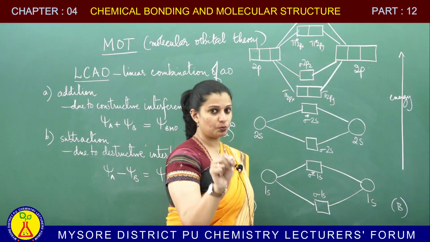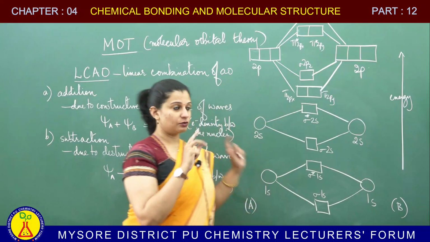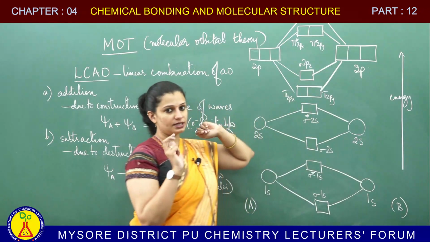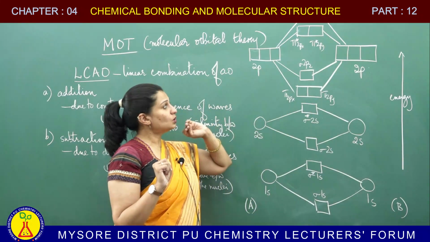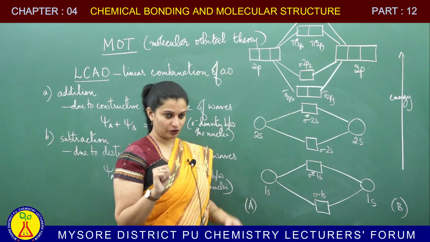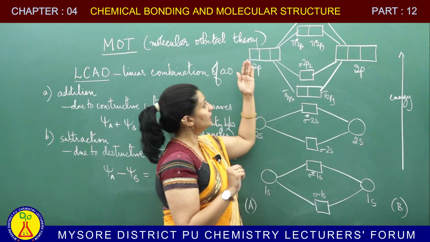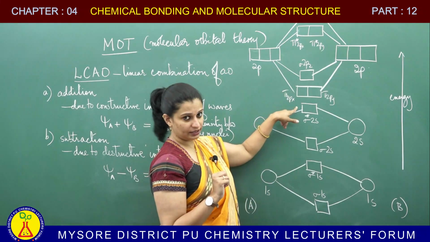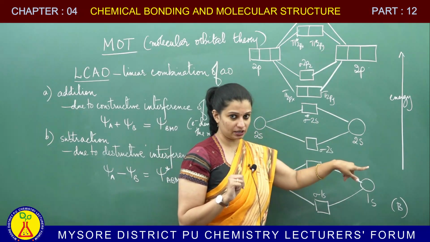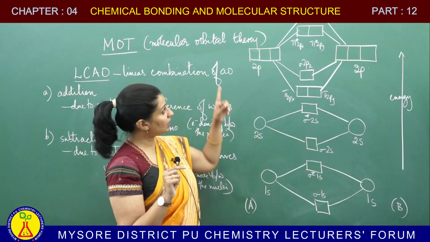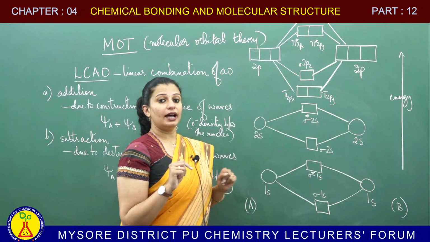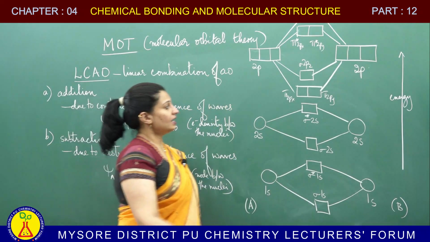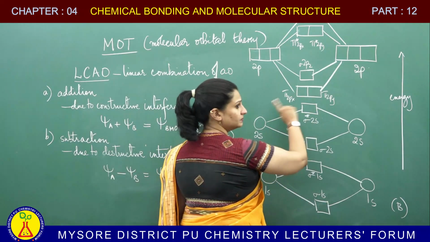Okay? Now, you have 2p orbitals. If your atom has 2p orbitals, 3 2p orbitals of one atom combine with another 3 orbitals of the second atom, total 6 atomic orbitals are combining. Out of the 6 molecular orbitals which are formed, 3 will be of lower energy and 3 will be of higher energy. The 3 lower energy orbitals are your bonding molecular orbitals, there will be no star. The upper three are your anti-bonding molecular orbitals, and I have differentiated them by putting a star.